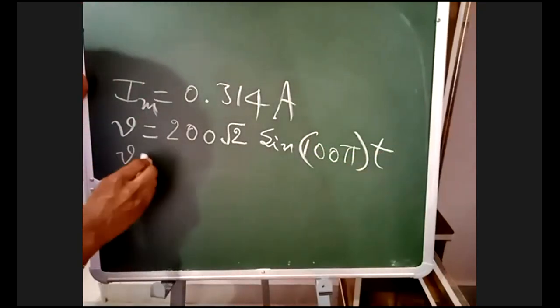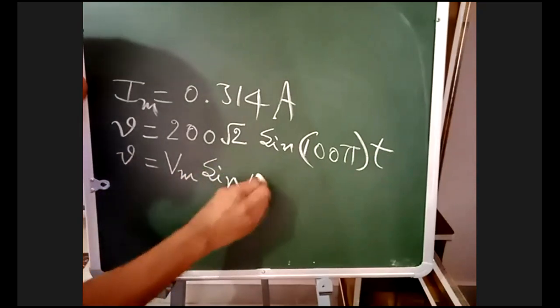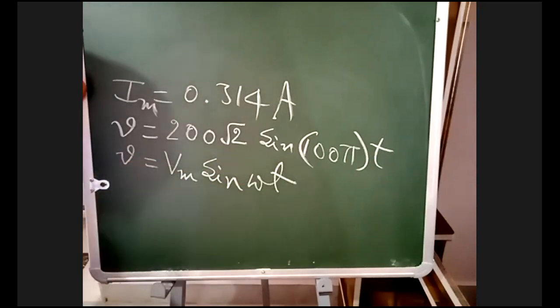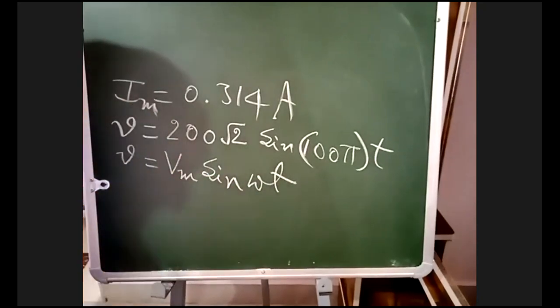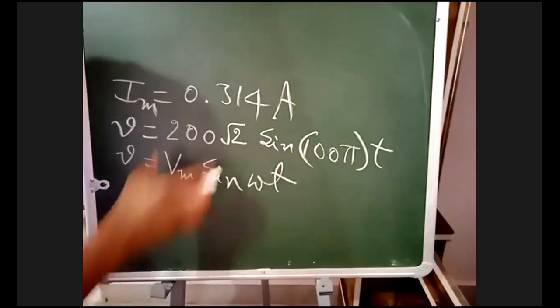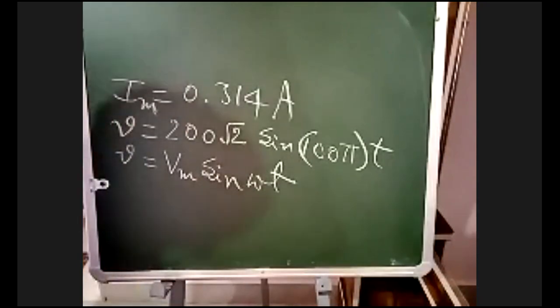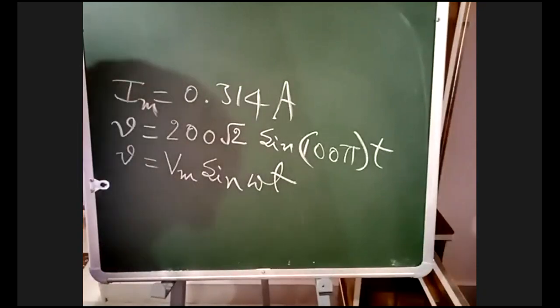I had told instantaneous voltage is equal to Vm sin omega t, that is, peak voltage into trigonometric function. Suppose if they are not giving sin 100 pi t, let us assume it is RMS, but they have not given the RMS voltage, they have given instantaneous voltage.